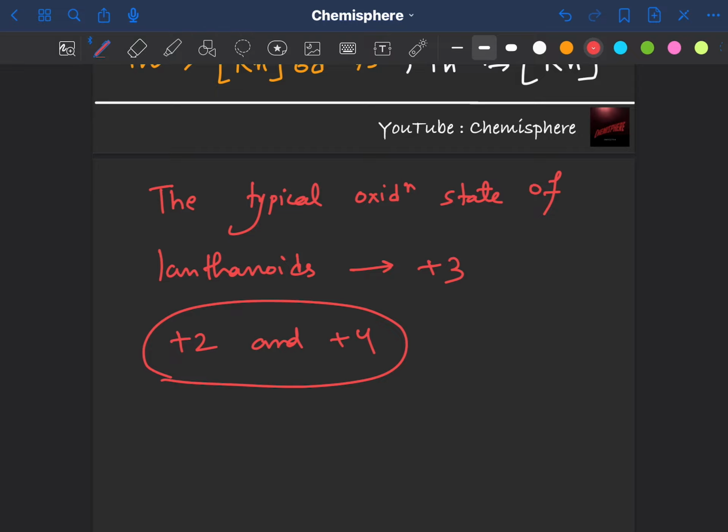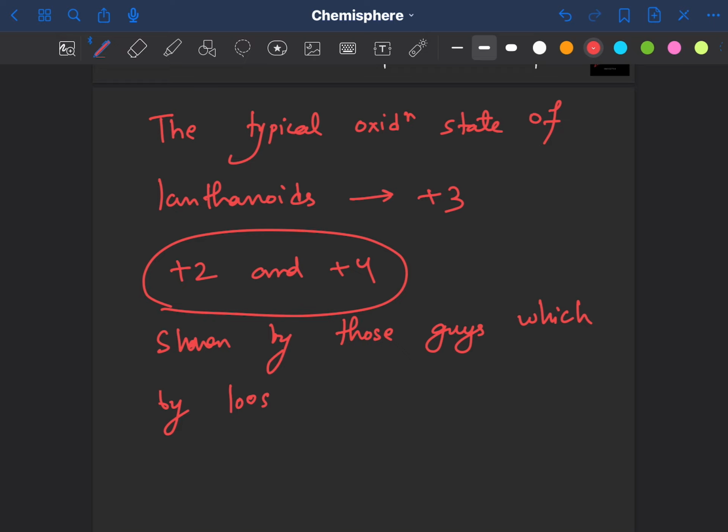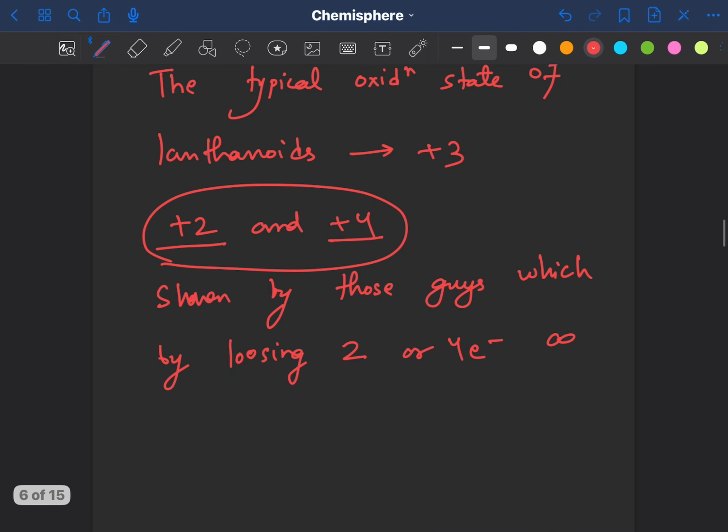And these are shown by those which, by losing 2 or 4 electrons, that's why +2 and +4, acquire a stable configuration of either f0, f7 or f14.